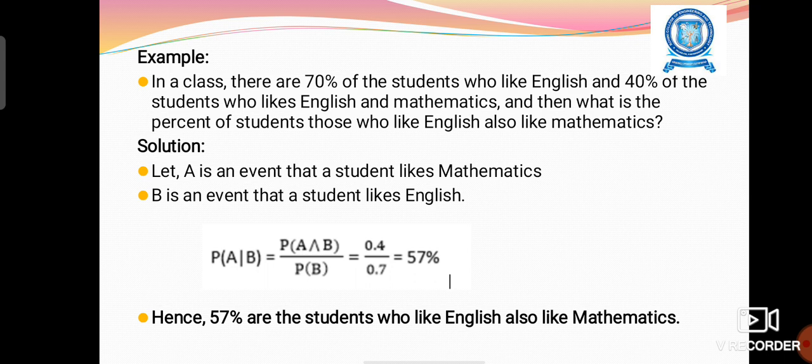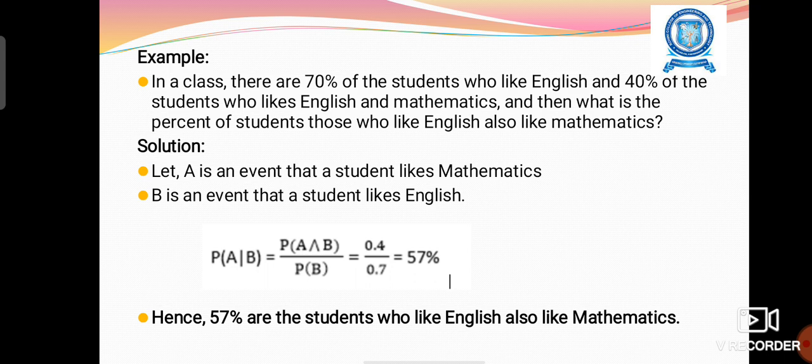We want to calculate the percentage of students who like English that also like mathematics. So it can be written as P of A given B: among students who like English, what is the probability that they like mathematics?